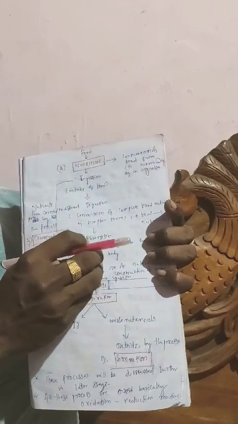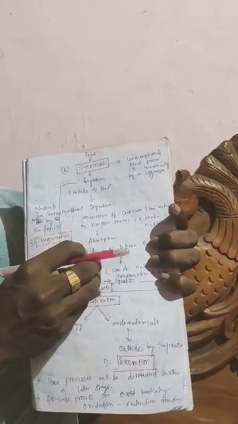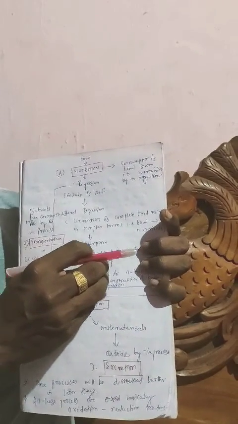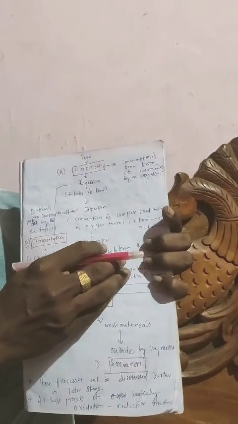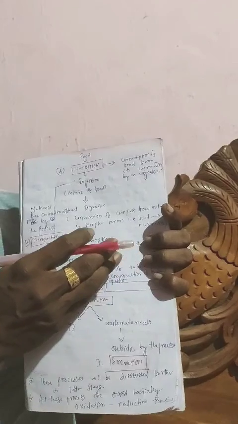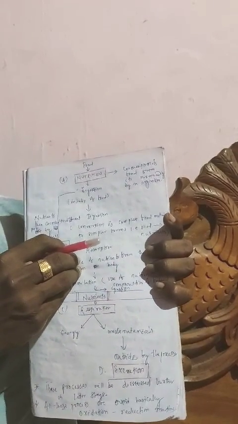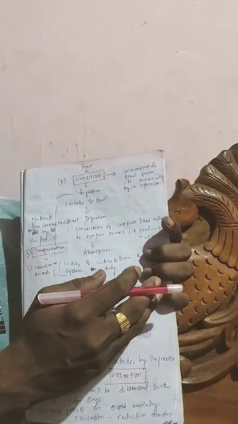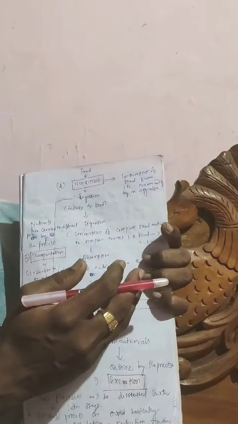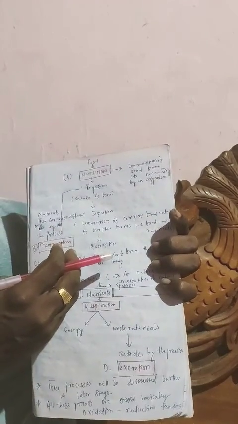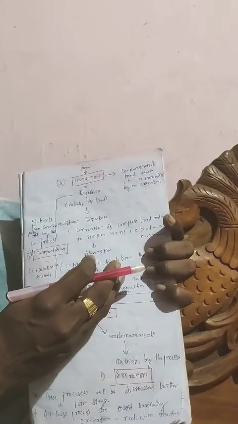Now these simpler forms like glucose, protein and fats will pass into the bloodstream from the alimentary canal or gut itself. This process of absorbing is called absorption.